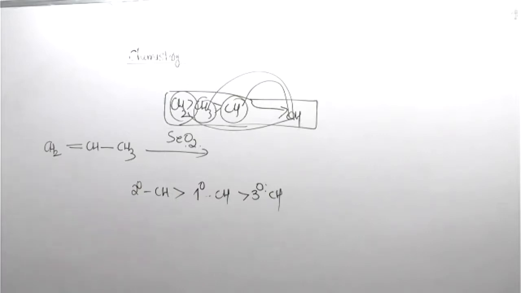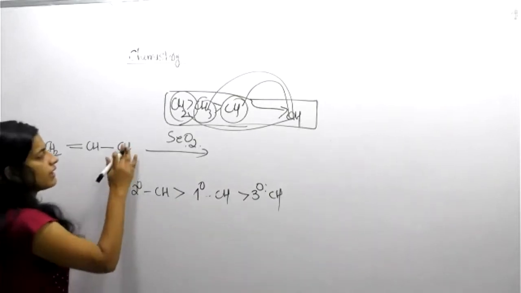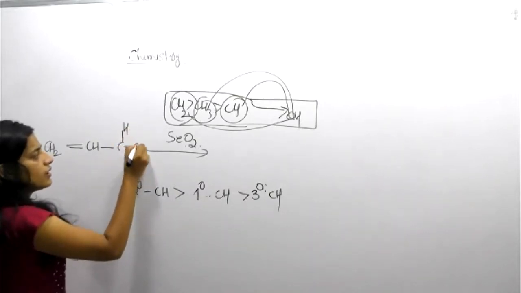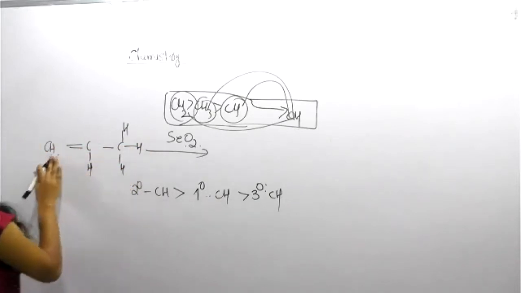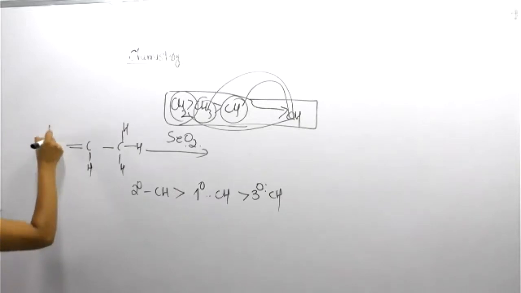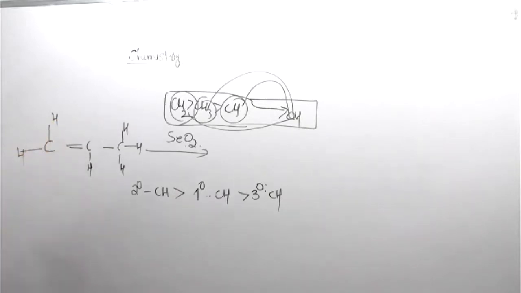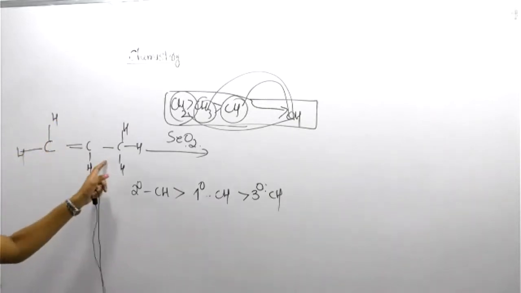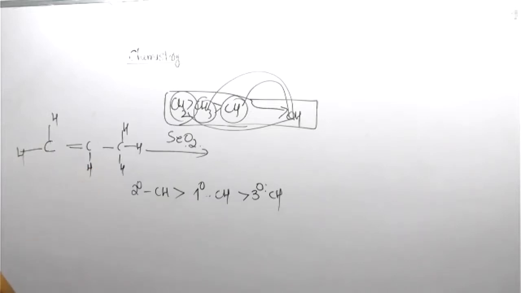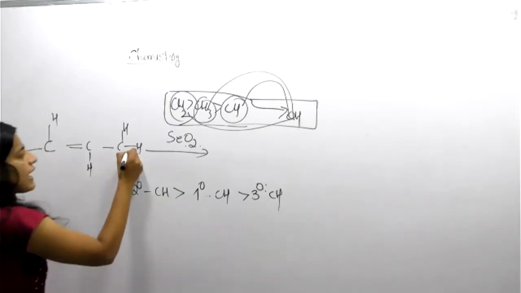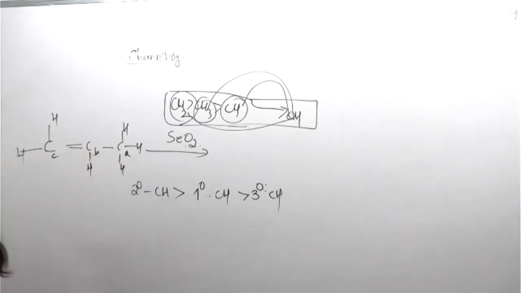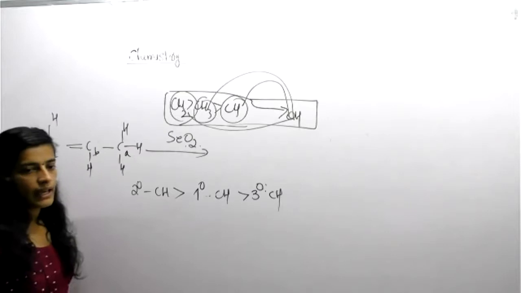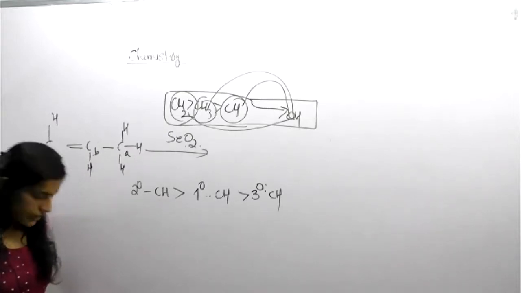What about the secondary CH here? Here we can draw CH, H. Here also CH. Here also CH, H. This is the CH. So what about the secondary CH here? Which one is secondary here? CH, A, B, C. Out of A, B, C, what is the secondary CH here?